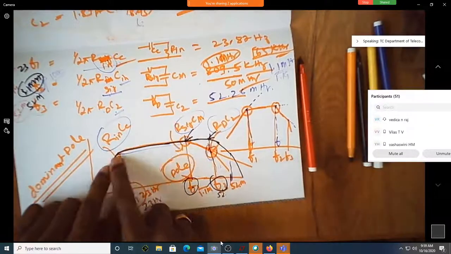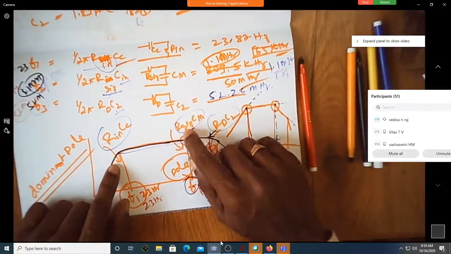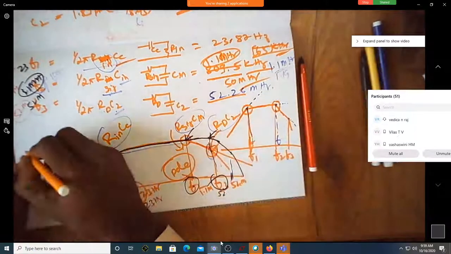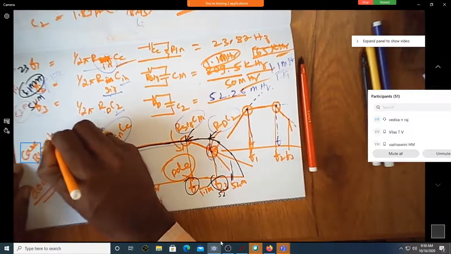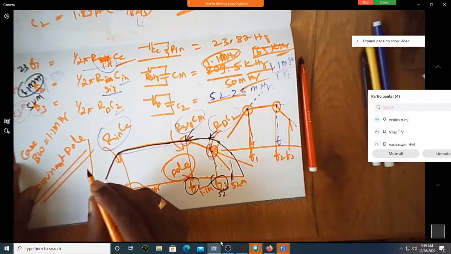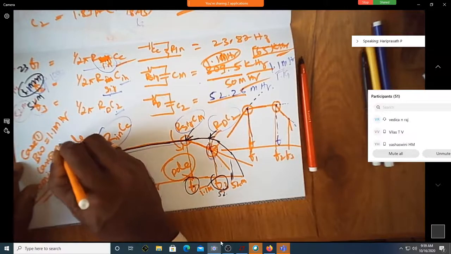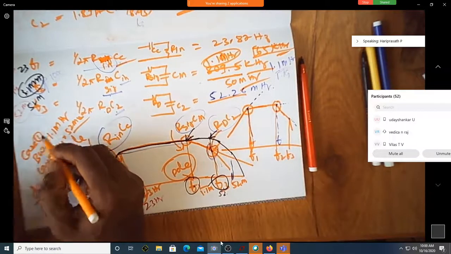Now this is your frequency response. So this is not the bottleneck now. What do I mean by bottleneck? Now the bandwidth, for the first case, case 1, what was the bandwidth? Was it equal to 1.1 megahertz? Yes. For the second case, case 2, what is the bandwidth? Is it 52 megahertz? What do you mean by case 1?